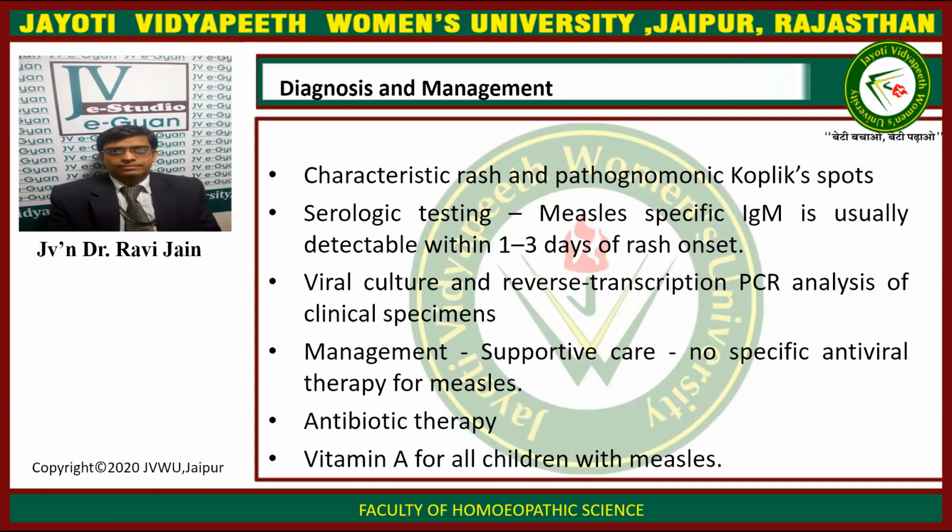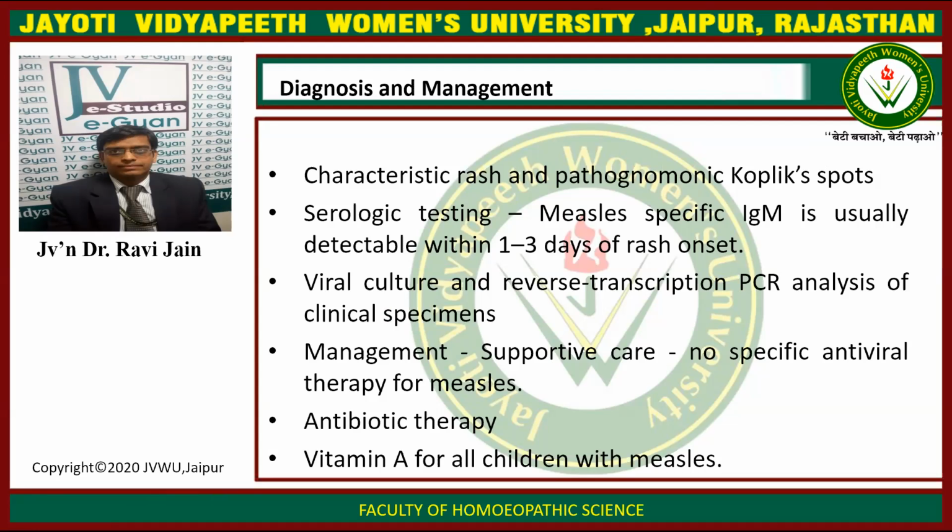Now the diagnosis and management. The characteristic rash and pathognomonic Koplik spots are present. Serological testing for measles-specific IgM is usually detectable within 1 to 3 days of rash onset. Viral cultures and reverse transcription PCR analysis of the clinical specimen are also useful.